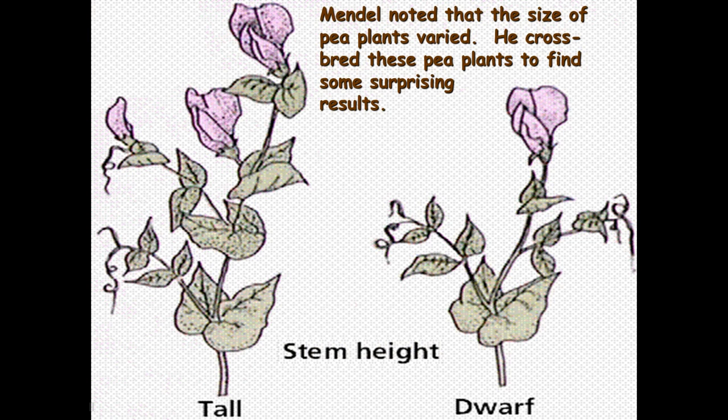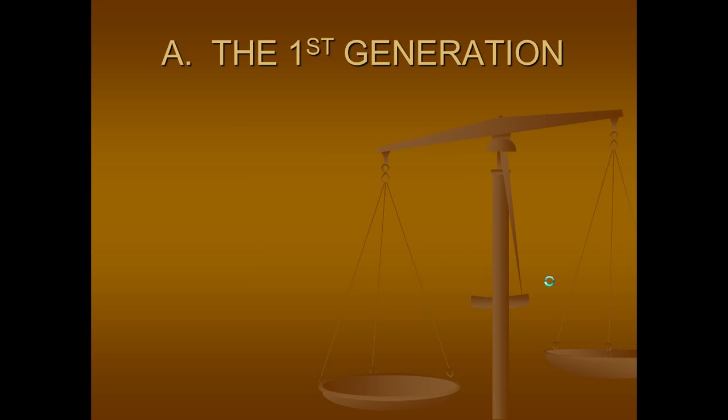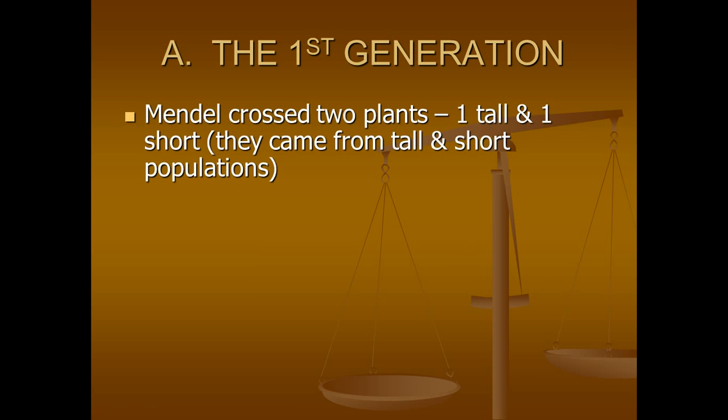Mendel noted that the size of the pea plants varied. He crossbred these pea plants to find some surprising results. We'll start by looking at tall plants compared to dwarf plants, or short. In the first generation, Mendel crossed 2 plants, 1 tall and 1 short. They had come from tall populations and short populations, so all of the pea plants in the tall population were tall, and all of the pea plants in the short population were short.